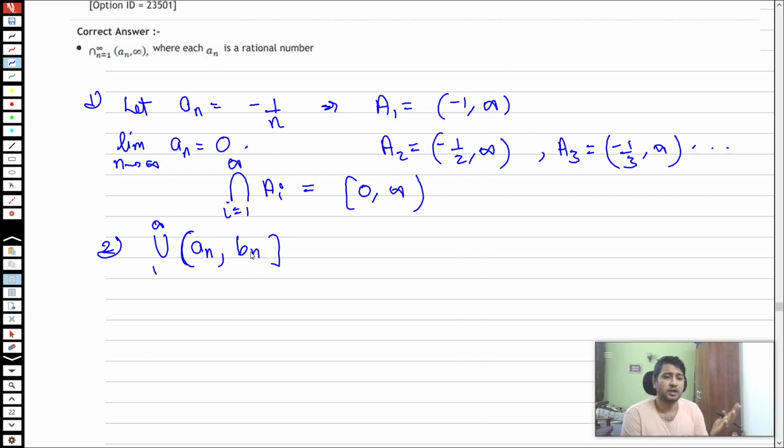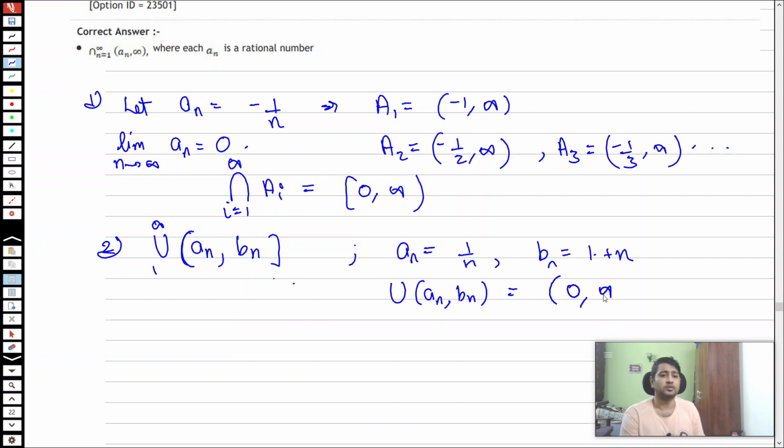If you keep on expanding the b_n part, you can take b_n equal to n, and the union will go on to infinity, but an arbitrary union of open sets cannot become closed. That's the problem here. You cannot make this union include 0. You can take a_n equal to 1 by n and b_n equal to 1 plus n, but even in this case, the union of open a_n to b_n will be equal to open 0 to infinity.